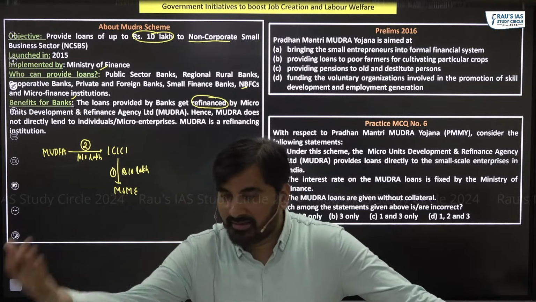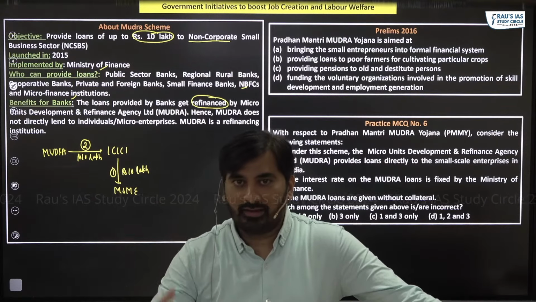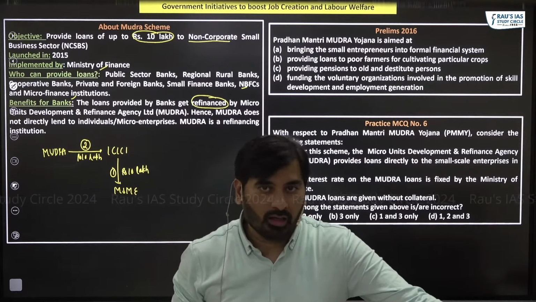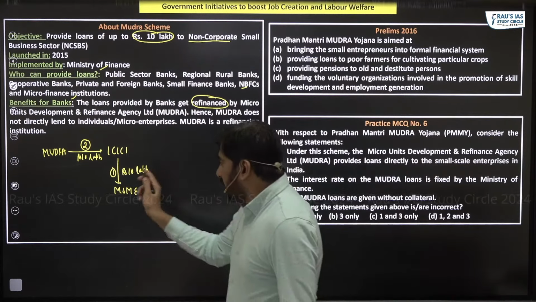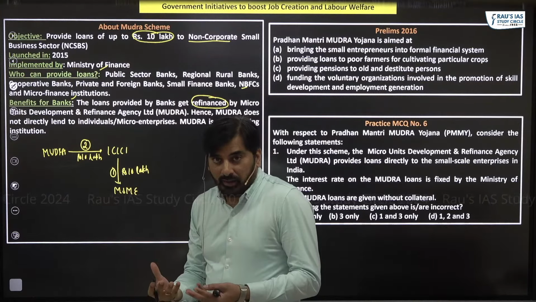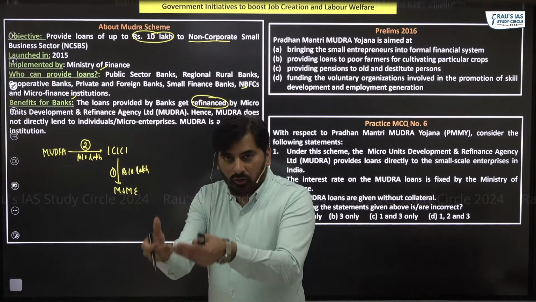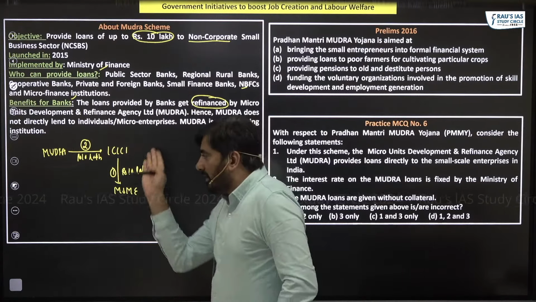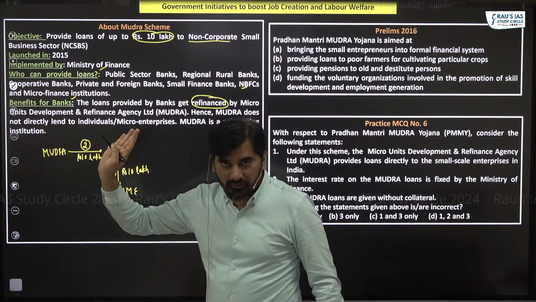I as a bank have given a loan. I have given a loan to a micro unit. Whatever loan amount I have given, that amount is given to me by Mudra. Now the thing here is this loan will remain on my balance sheet. It is my responsibility to ensure that the loan does not become NPA. I need to recover this particular loan and then repay it to Mudra. I hope you understood this.